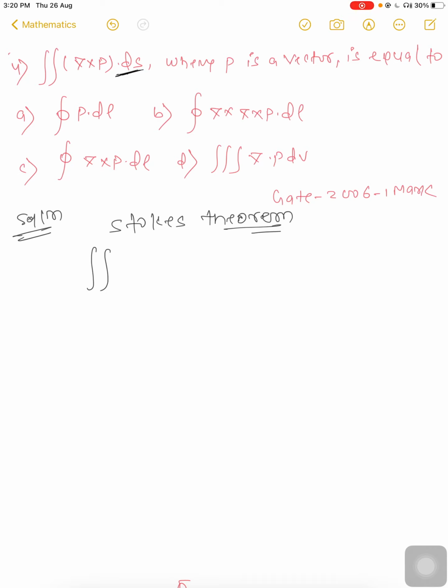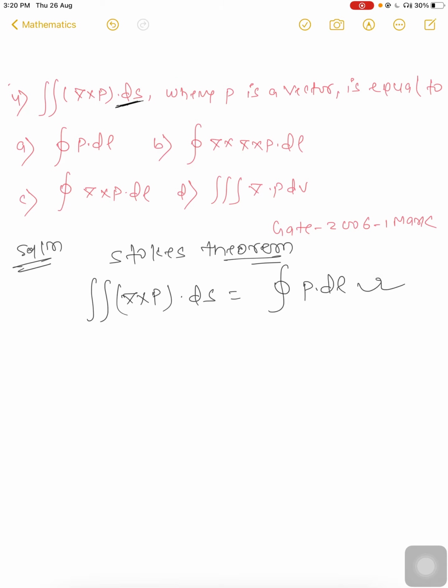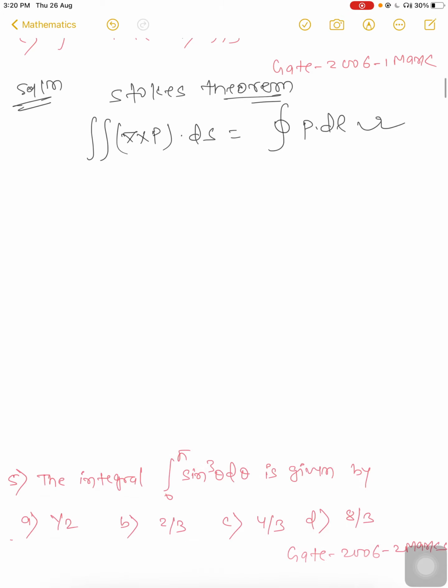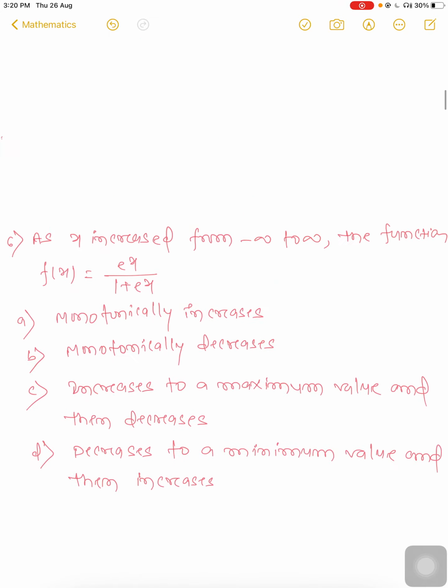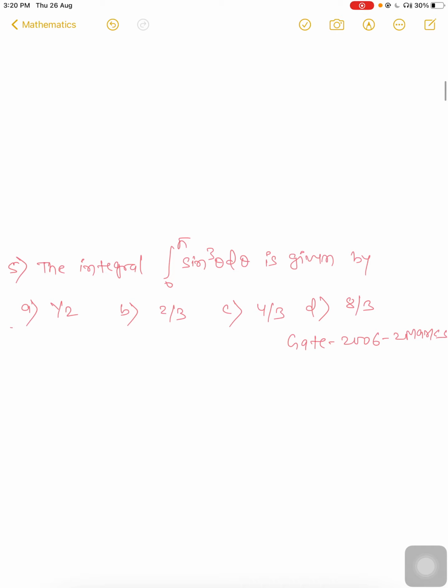Okay, so del cross P dot dS will be the closed integral. Always remember it will be the closed integral of P dot dl according to Stokes theorem. Okay, so this one will be satisfied, option A will be the right answer. Now question number